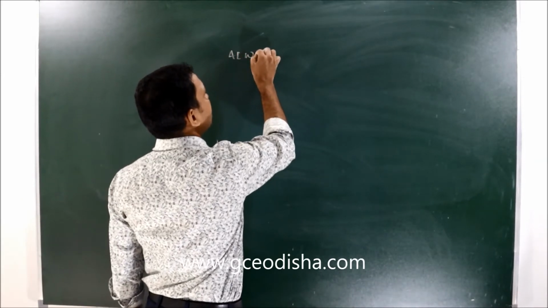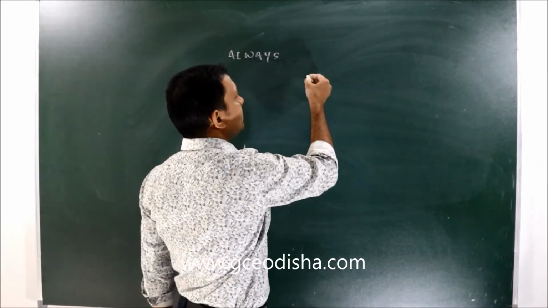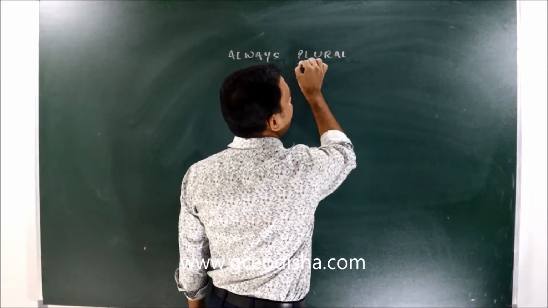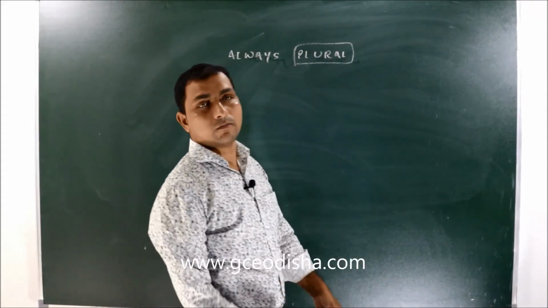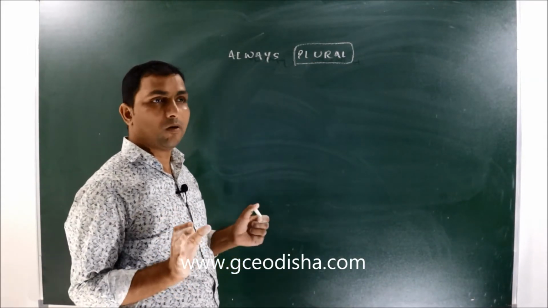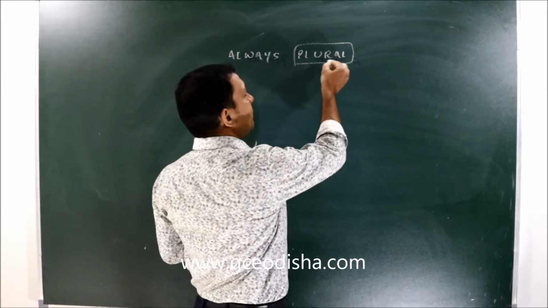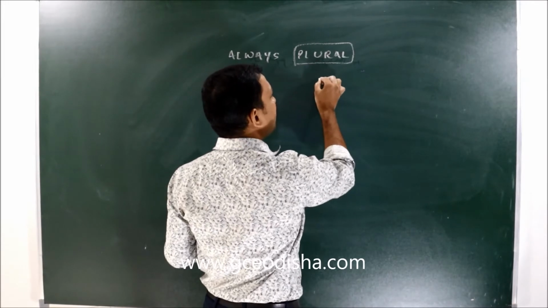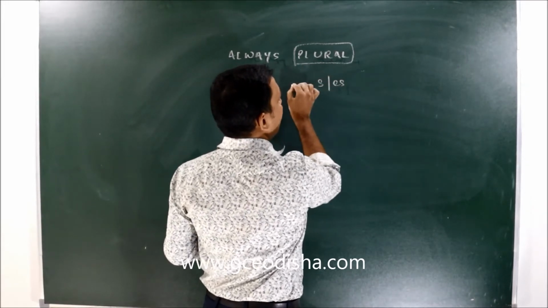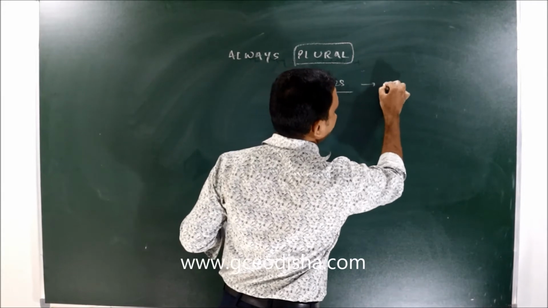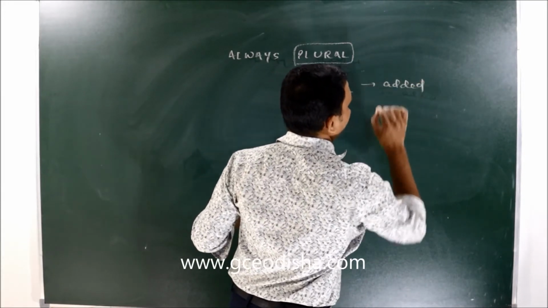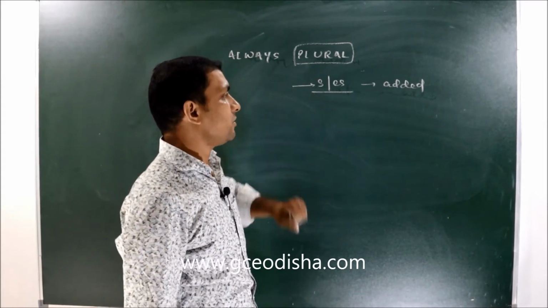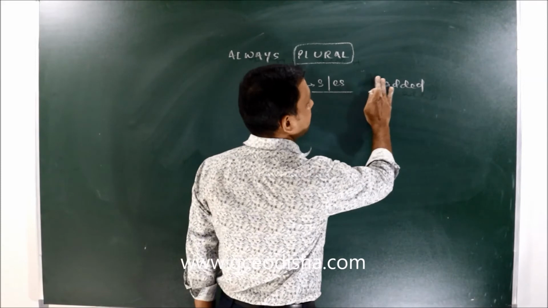That means there is a group of nouns that are always written in their plural form. So what does our common sense say? If it is always written in the plural, that means these words always come with s or es added.